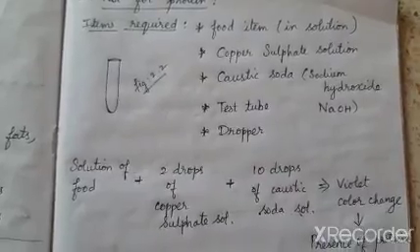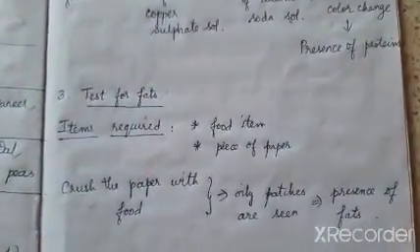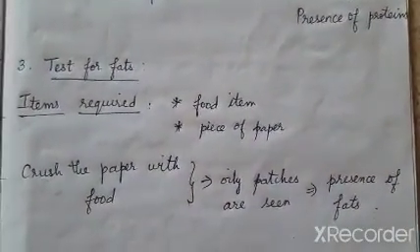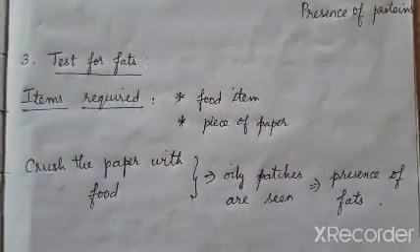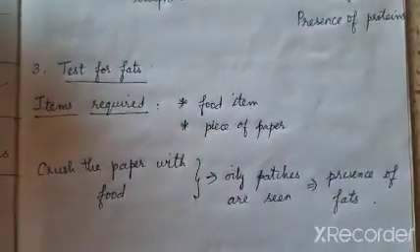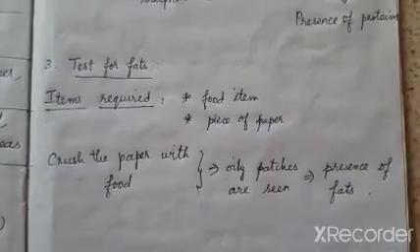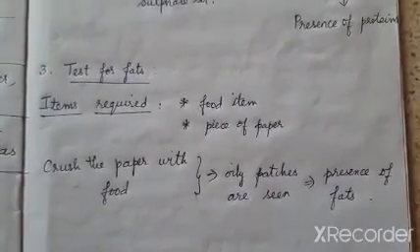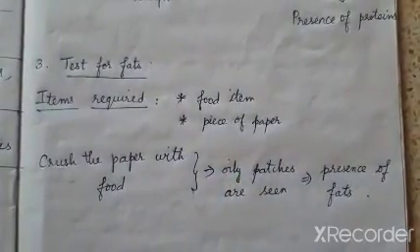Understood, children? Next, let us move to the test for fat. It is a very easy one. You can take any food item and a piece of paper with you. Take the food item and place it in the paper and crush it along with the food, so that if there is any fat present in the food, you would notice the oil patches on the paper.